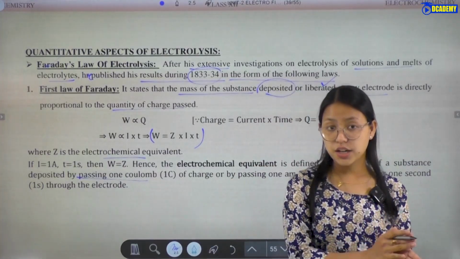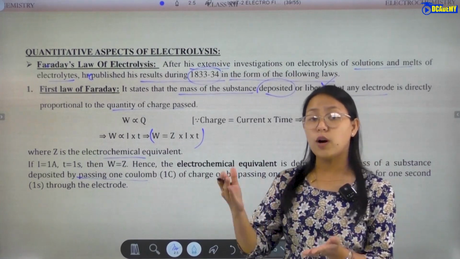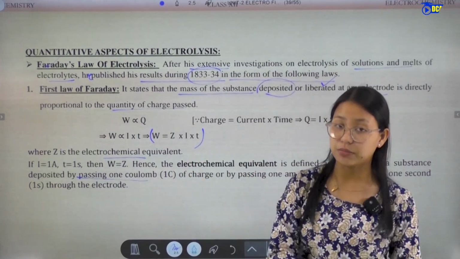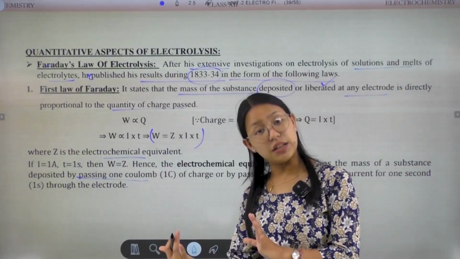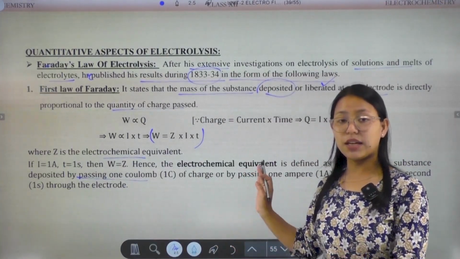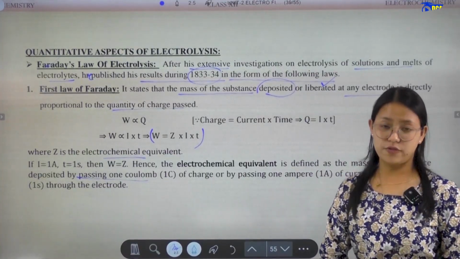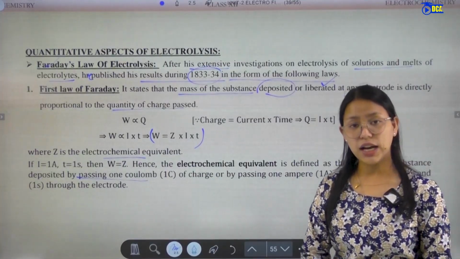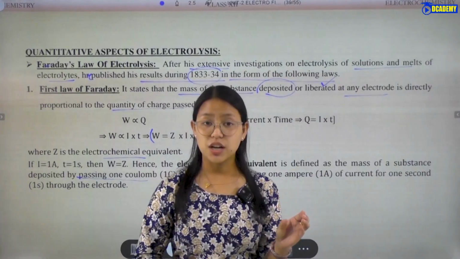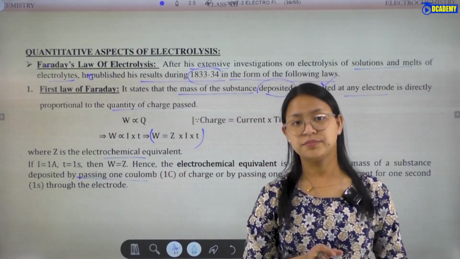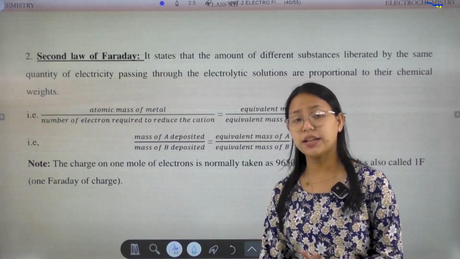When 1 ampere of current passes for 1 second, that is 1 coulomb of charge passing, the mass of the substance or the mass of the metal deposited is defined as the electrochemical equivalent. So this is the first law of Faraday, which says the mass of a substance is directly proportional to the charge passed.